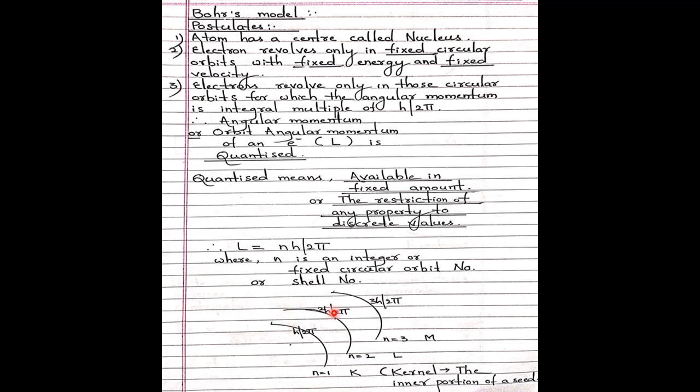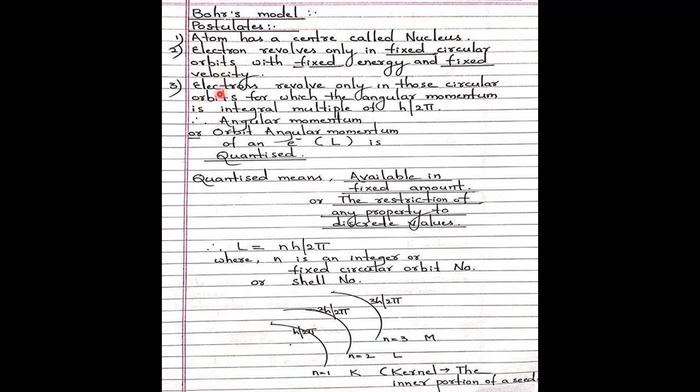That was Rutherford's theory. But in Bohr's model, electrons revolve in this path only, with this much energy and this much velocity. That is the speciality of Niels Bohr. He fixed the path, and the word orbit is coined here. An orbit is a definite path of an electron.